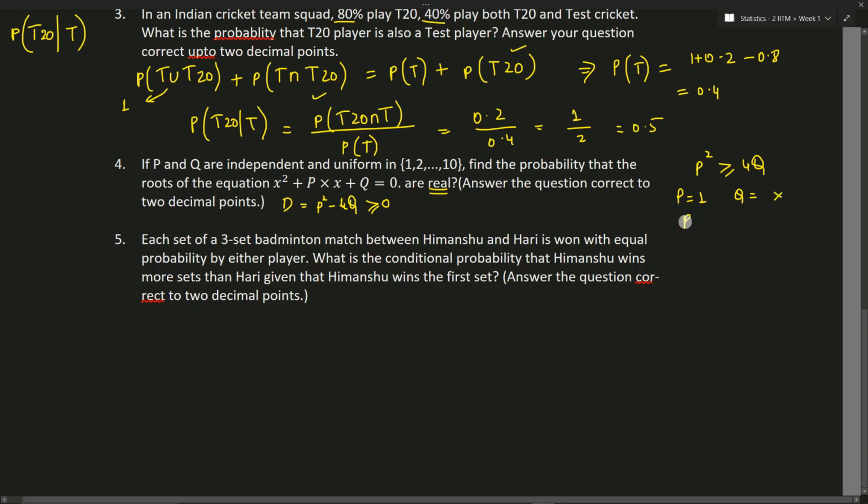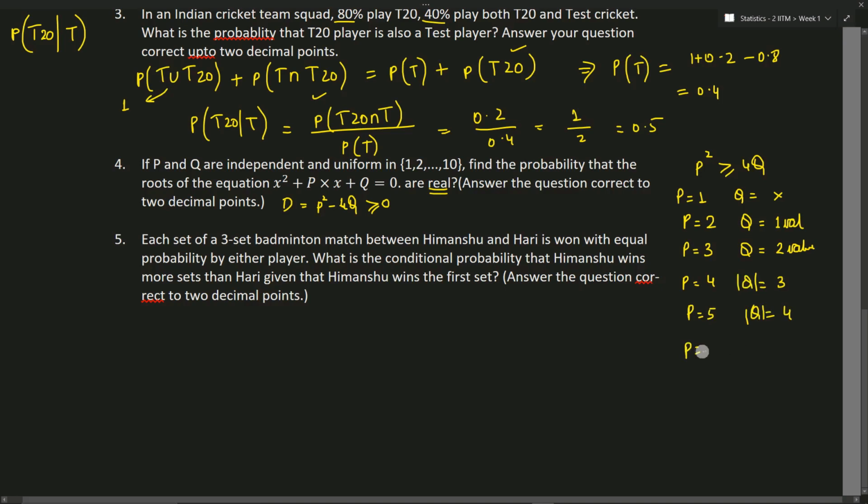If we substitute p equal to 2, we have 1 value, that is q equal to 1. If p is equal to 3, q will have 2 values, that is 1 and 2. If p is equal to 4, q will have 3 values, that is 1, 2 and 3. If p is equal to 5, q is equal to 4. This will be the cardinality.